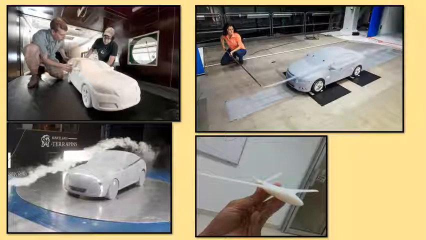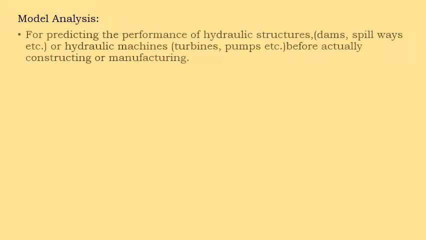This is a small model of an aeroplane. Before constructing any actual size machinery, equipment or big structure, initially a small model is constructed, then it is tested for various conditions in order to meet our requirements and required performance.